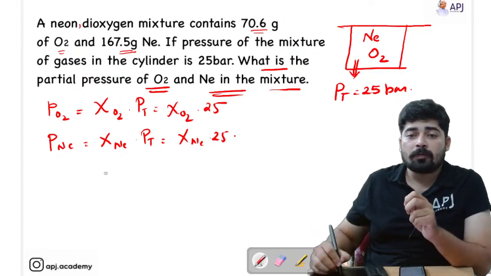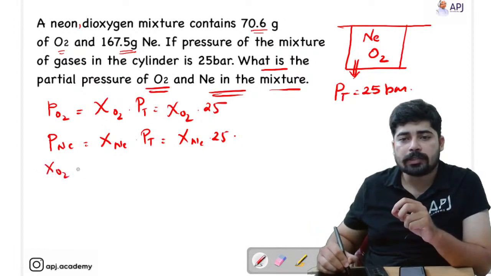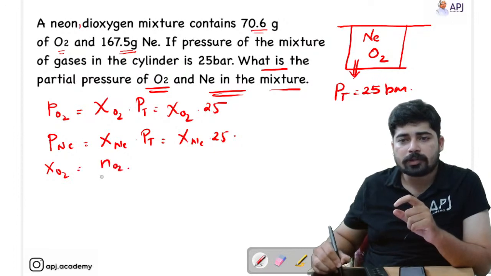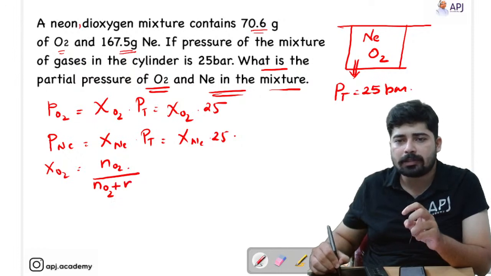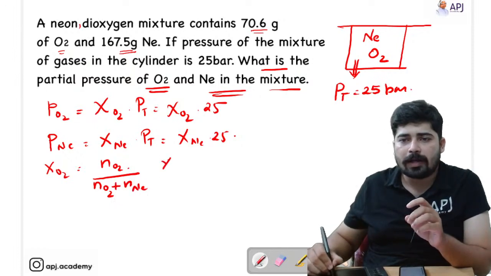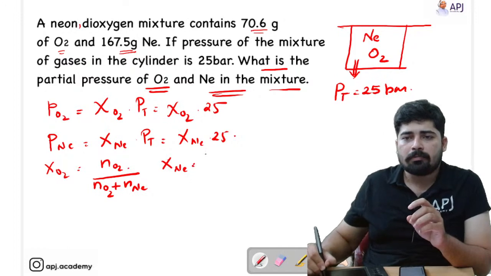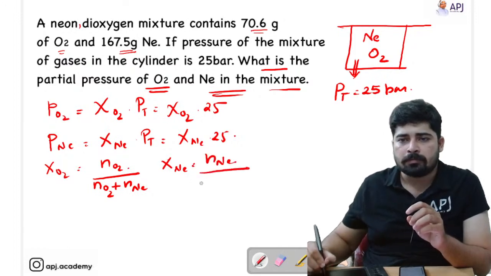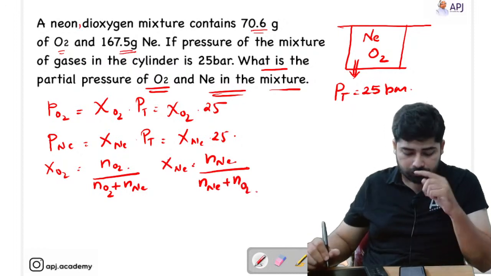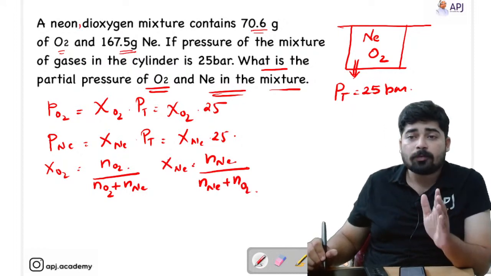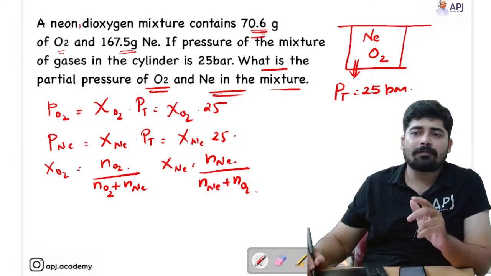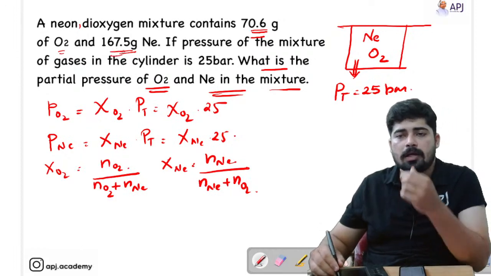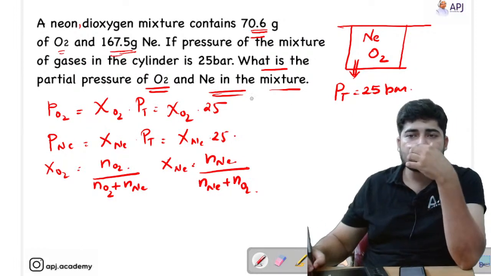Okay. So here for finding out the mole fraction, we know that mole fraction of oxygen is equal to number of moles of oxygen by total moles. What are the total moles? Total moles means number of moles of oxygen plus number of moles of neon. Similarly, to find out the mole fraction of neon, number of moles of neon divided by total moles, that means number of moles of neon plus number of moles of oxygen. So here we have to find out the number of moles. So for finding out the number of moles, they have already given us a weight in grams of both the gases. So let's calculate the number of moles.